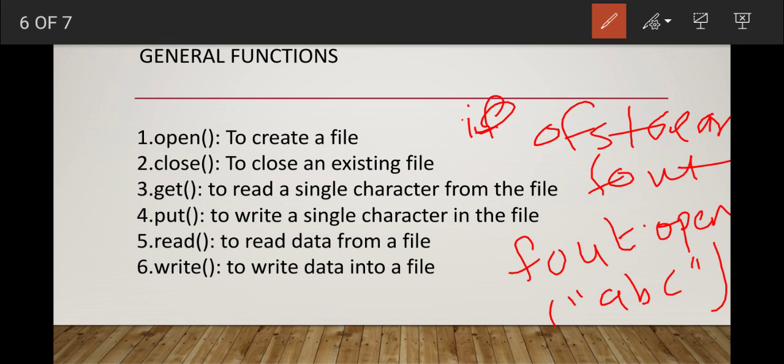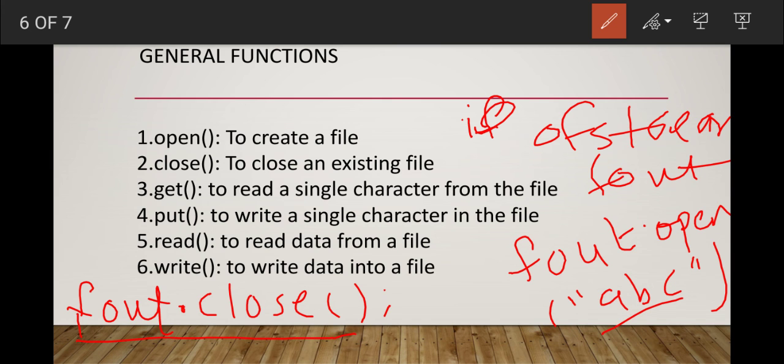If that abc file does not exist in your system, it will first create that file, then open it. If the file is already present, it will directly open that file. And suppose I have to close that file, then I write fout, that is the object, dot close, with brackets. abc is the existing file, so it will close abc. No need to write the name of the file whenever we write a close function.